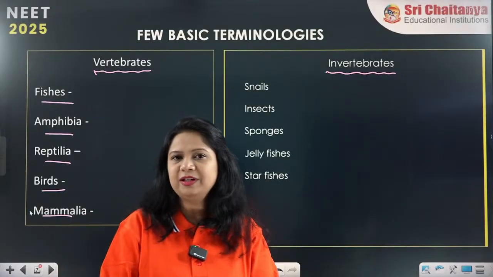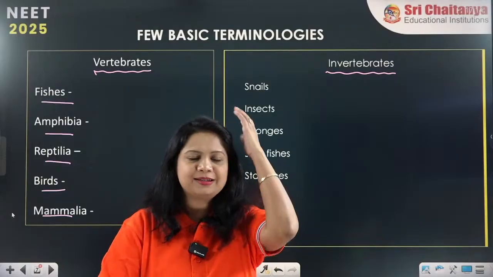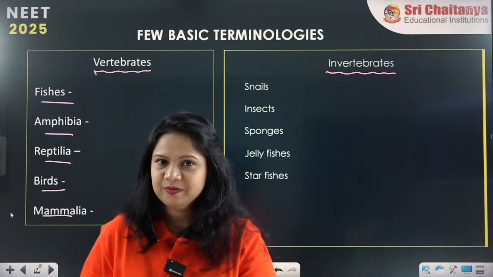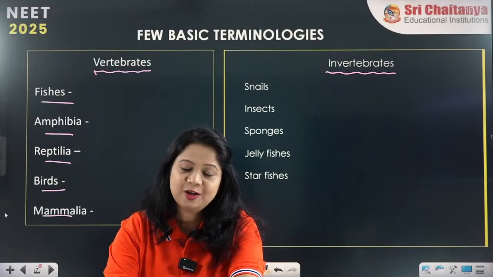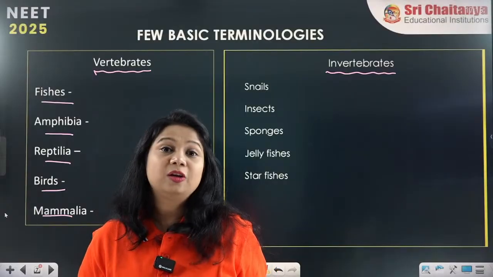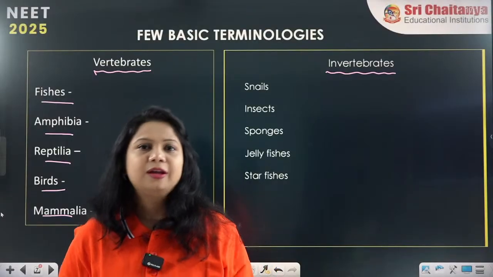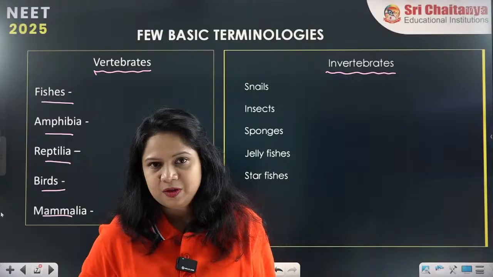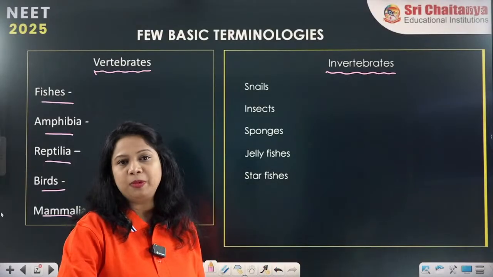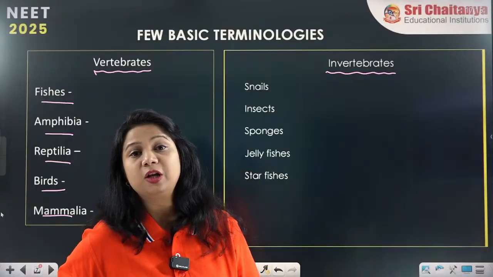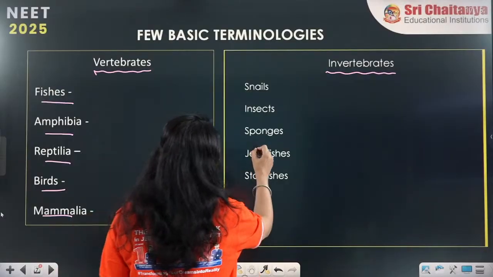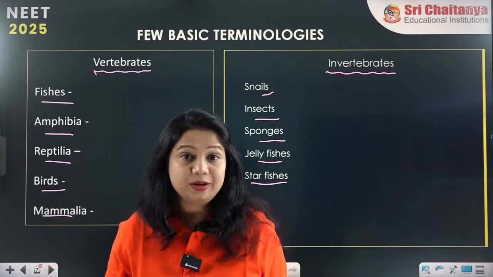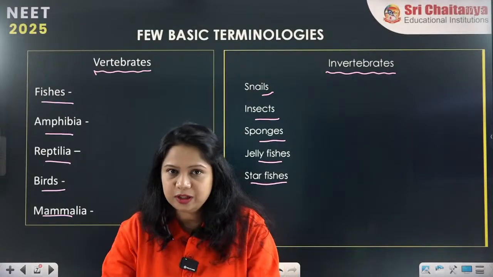You can see insects even inside your books which you have not turned since ages. You can see small white-colored insects. These are silverfish. The name is fish but it is an insect. There are many insects. You cannot even imagine how many there are, and many more are left to be discovered. So insects make up most of our biological system. Insects, sponges, jellyfishes and starfishes are a few examples of organisms which are invertebrates.